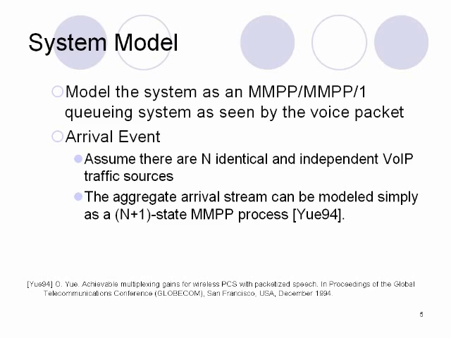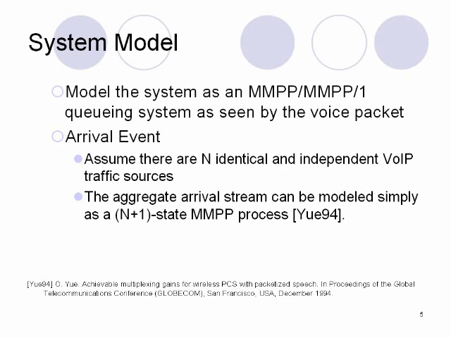In the analysis, we will model the system as an MMPP/MMPP/1 queuing system as seen by the voice packet. MMPP stands for Markov Modulated Poisson Process. In this case, that means the arrival events and the service time of the packet will be modeled by two separate Markov chains. For the arrival event, assume there are n identical and independent voice over IP traffic sources.